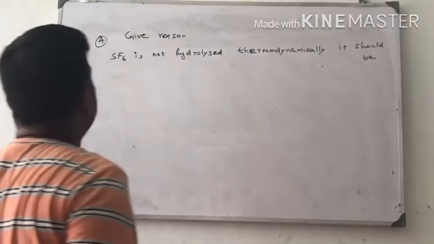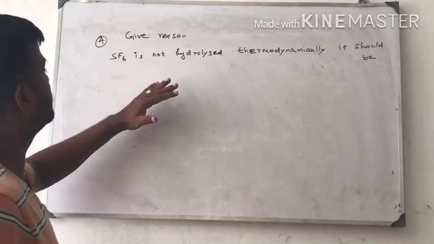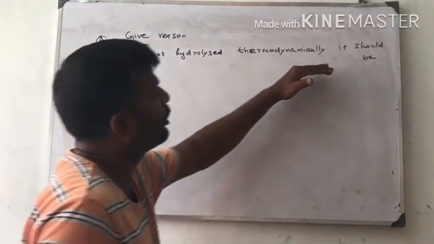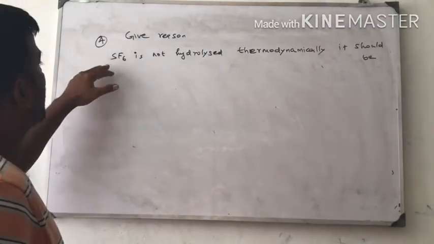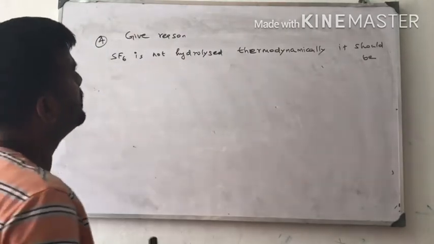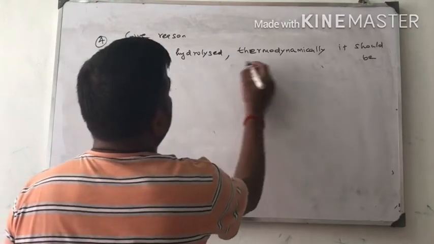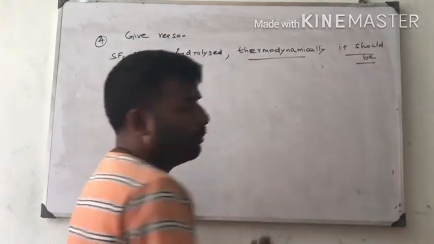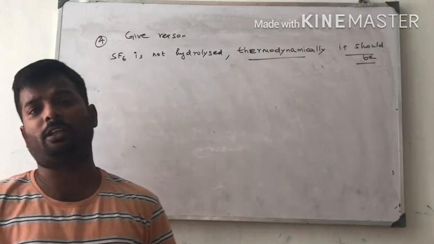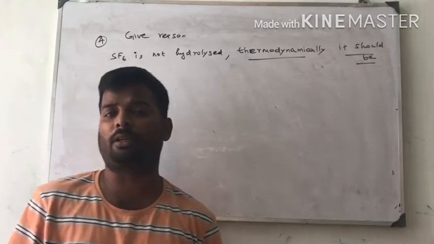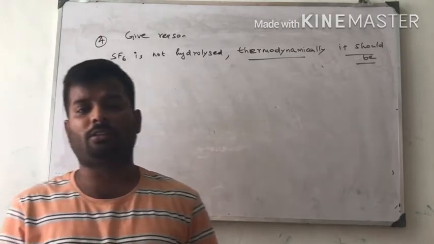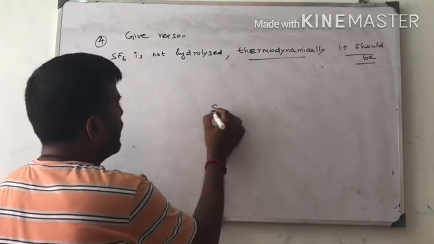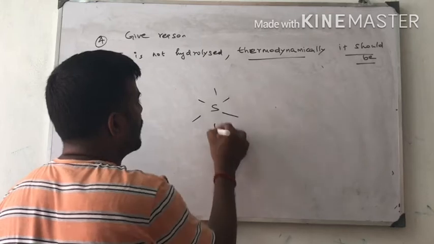Question number 3. Give reason: SF6 is not hydrolyzed, though thermodynamically it should be hydrolyzed. Why? This is the question. Give reason for this. In the SF6 molecule, sulfur is surrounded by 6 fluorine atoms.